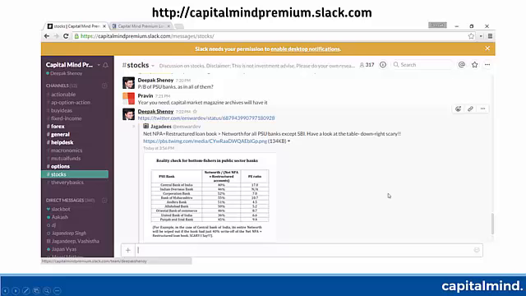We have Slack, for which you can go to just this URL on your browser. Slack also has mobile phone applications that can get data. It's sort of like WhatsApp, but it's very specific to Capital Mind, so you'll only get Capital Mind specific discussions. This is what the screen looks like on the web.